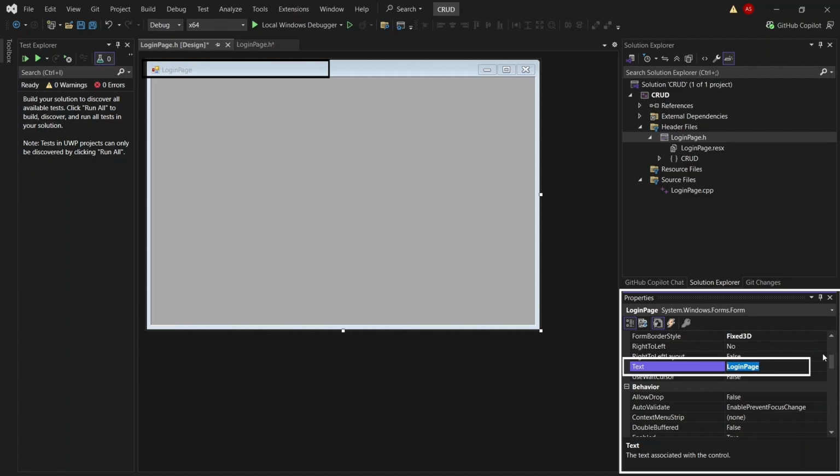It's not a login page, it's a project, or you can set it with CRUD operations. You can see here the name is changed now. Before, the name was login page, now the name is CRUD operations.